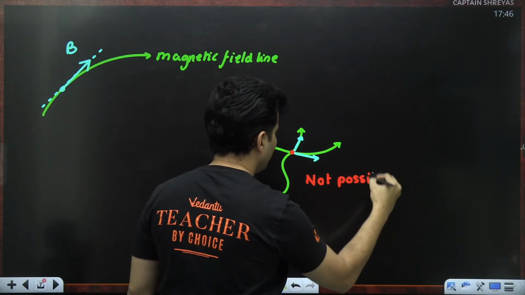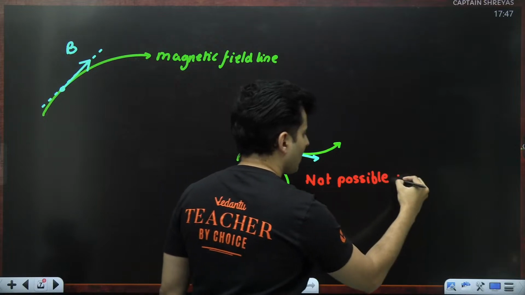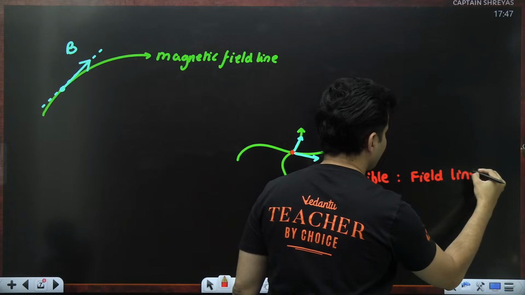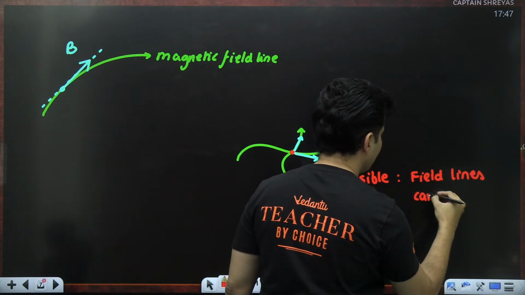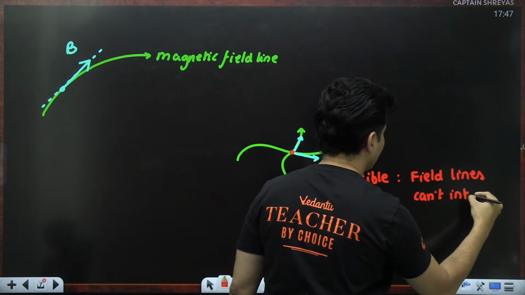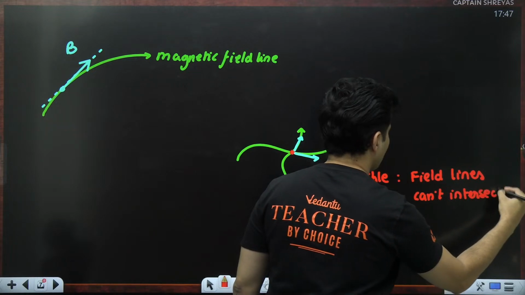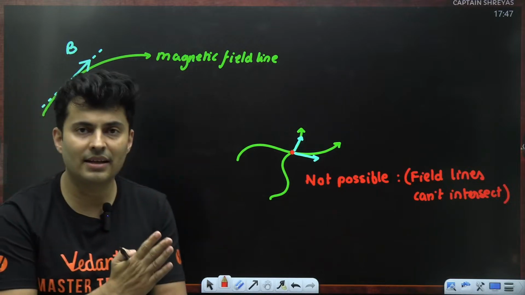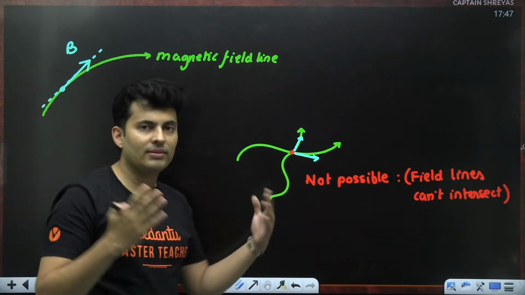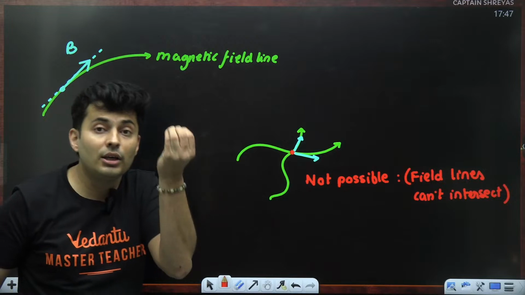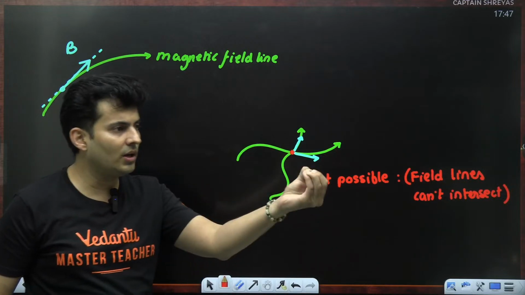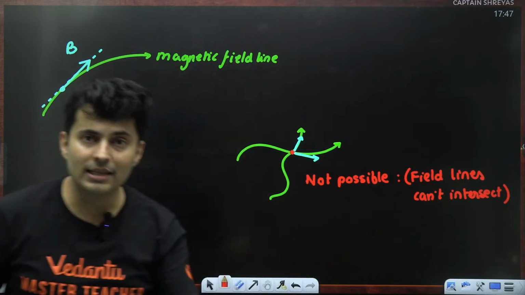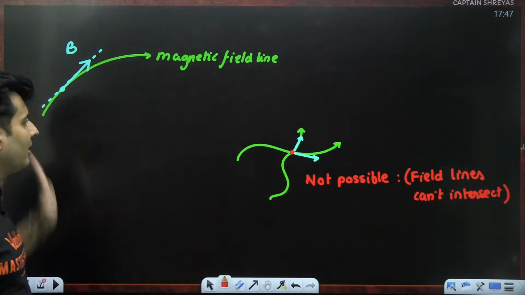What is not possible? Field lines intersecting. Field lines basically can't intersect. Field lines can't intersect because then they will have two different directions. Which one is correct, which one is wrong? You can't have that ambiguity. It has to be a unique direction. You cannot give multiple choice questions, A or B or C or D. No, it is this means this. It is in this direction.